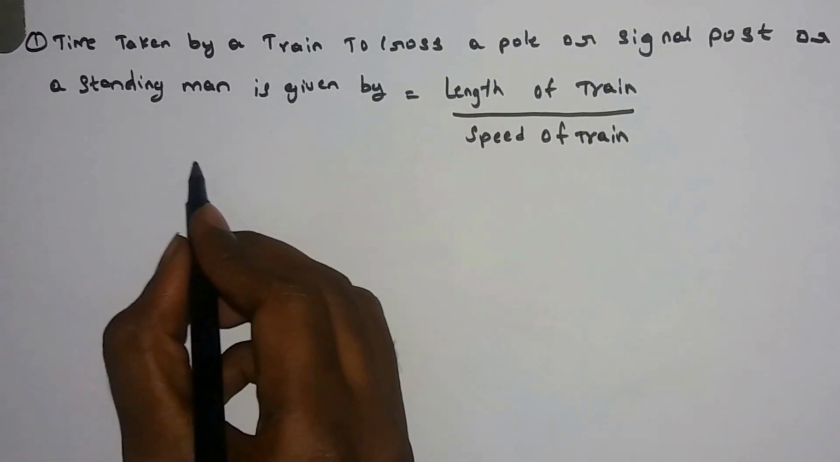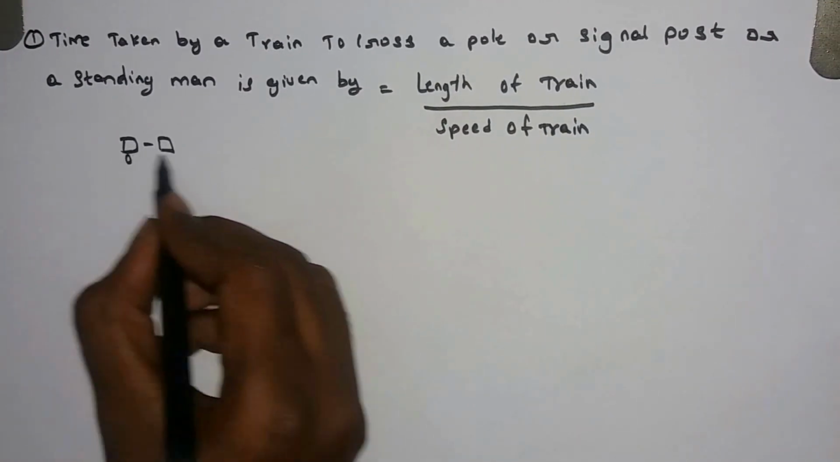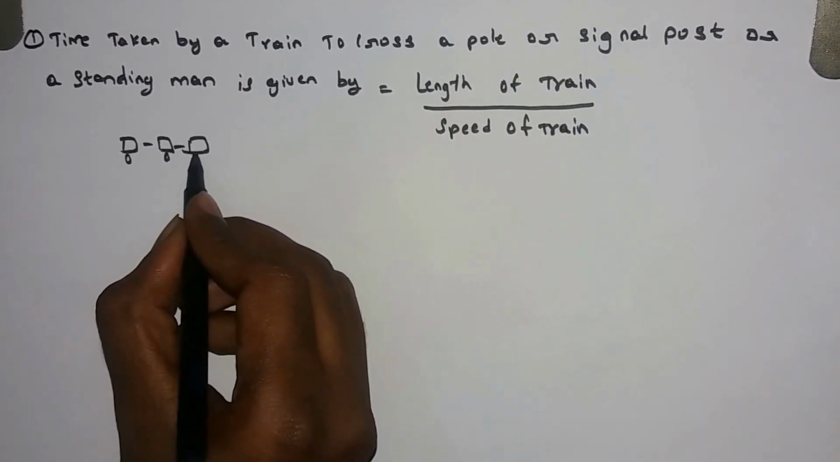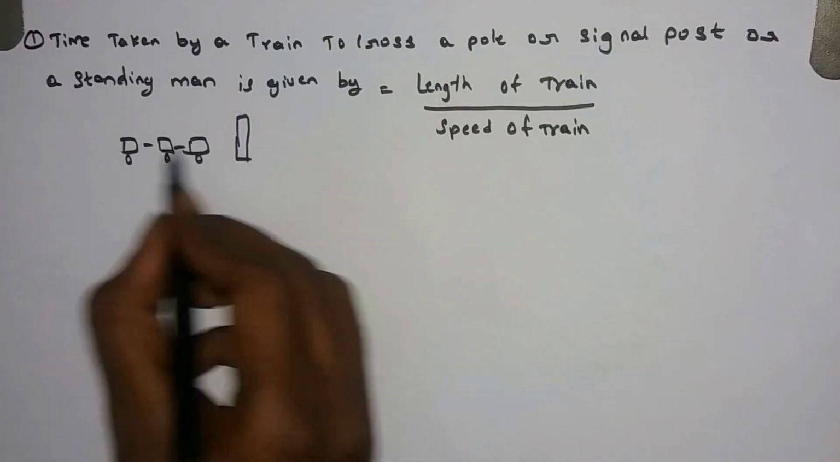Now we will assume, let's see, it is a train, right? Let us assume it is a pole. It is a train, it is a pole.